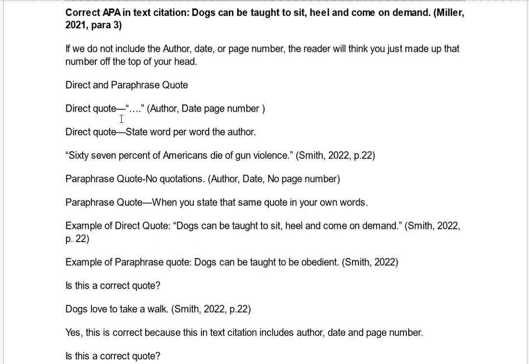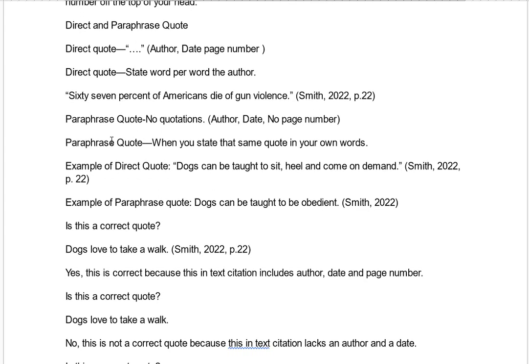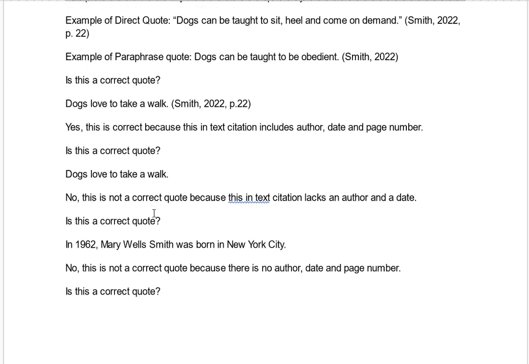So in a direct quote, you need quotation marks, author, date, and page number. In a direct quote, you state word for word what the author said. In a paraphrase quote, no quotations and no page number. You just put the author and the date. And so here you have more examples of a direct quote and a paraphrase quote.